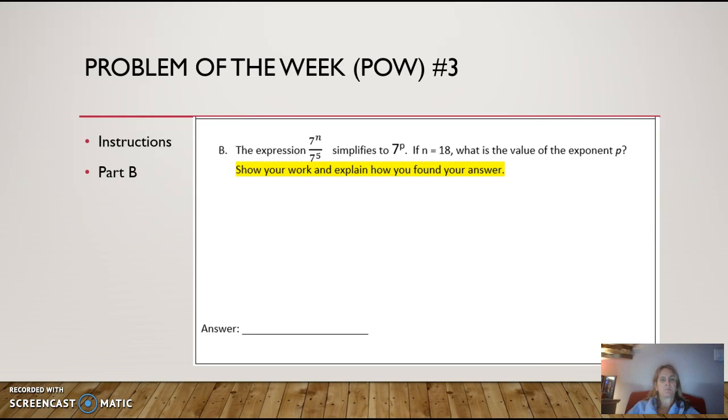Part B, the expression 7 to the nth power is divided by 7 to the 5th power, and it simplifies to 7 to the p power. If n equals 18, what is the value of the exponent p? So you need to replace n with 18 in that quotient, simplify it, see what your answer is, and that will determine what p equals. Show your work and explain how you found your answer. Again, you can specify the law of exponents that you used, show what that law tells you to do with the exponents, show the calculations, the math, and then put your final answer on the answer line provided.